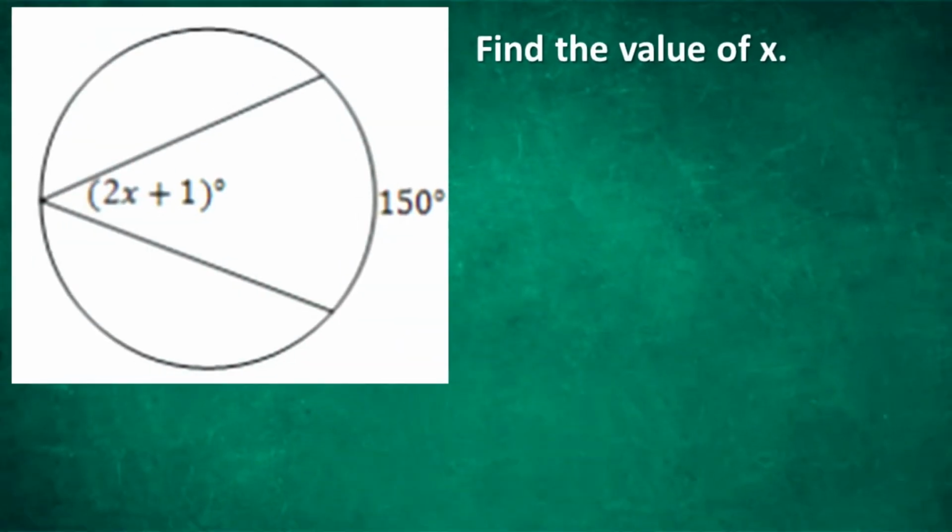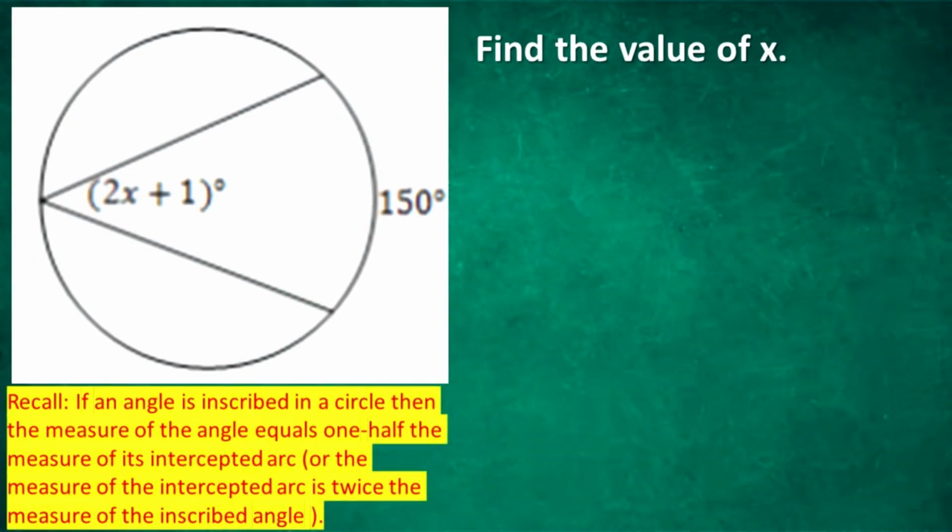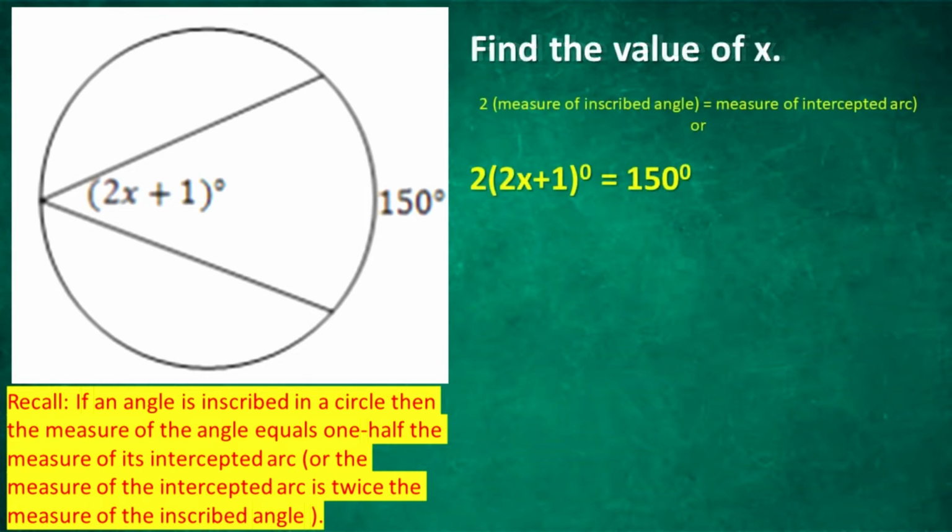Illustrative example number 3. Find the value of x. Recall that if an angle is inscribed in a circle, then the measure of the angle equals 1/2 the measure of its intercepted arc, or the measure of the intercepted arc is twice the measure of the inscribed angle. In this case, twice the measure of the inscribed angle is equal to the measure of the intercepted arc.